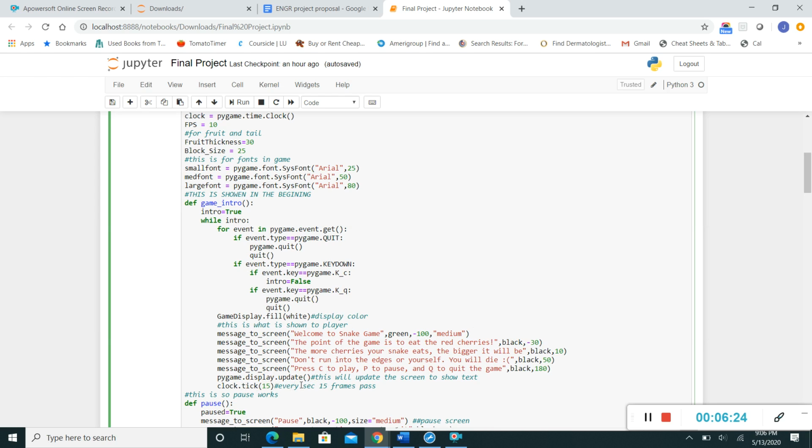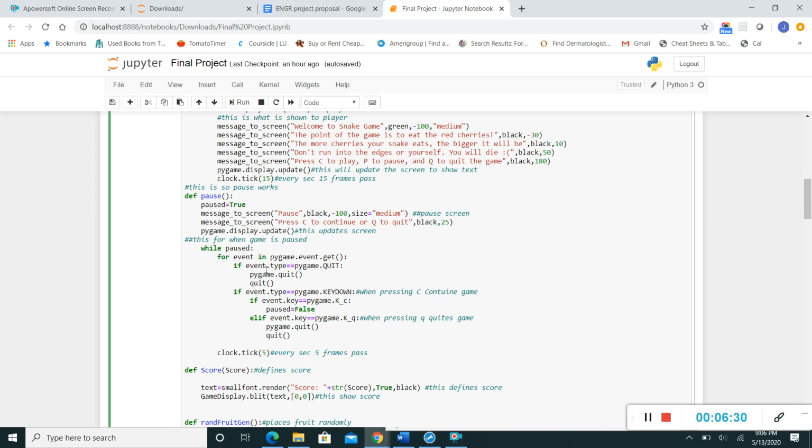I went ahead and reiterated the 15 frames per second, and then I worked on the pause function. This is the message that you get when pause is done. You're going to get a message that says pause, and there's going to be press C to continue or Q to quit, and then this is the background, the backbone of it.